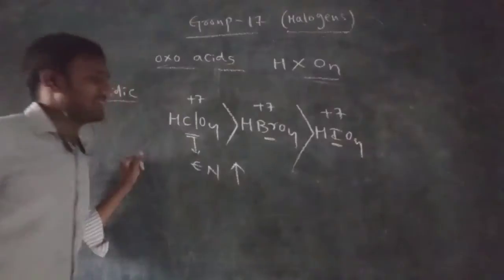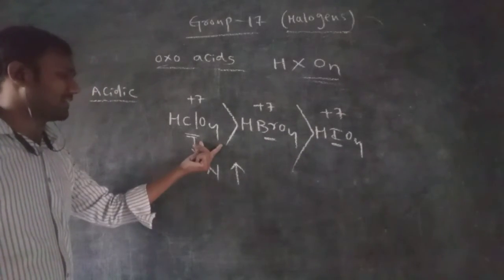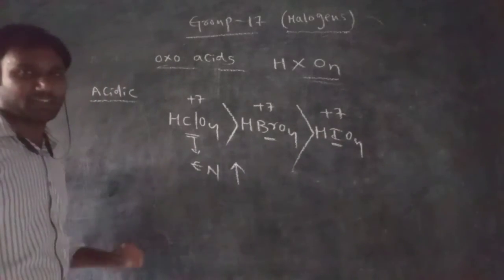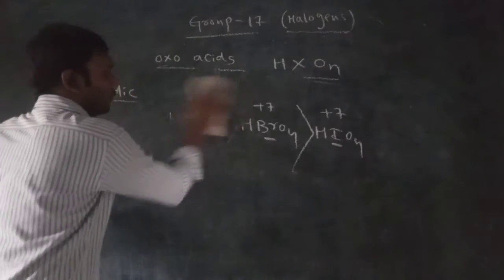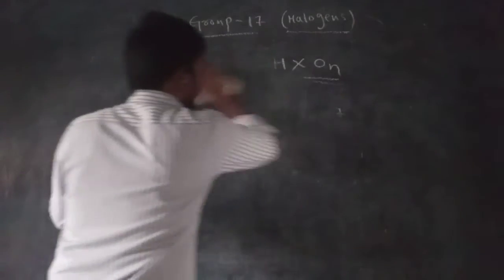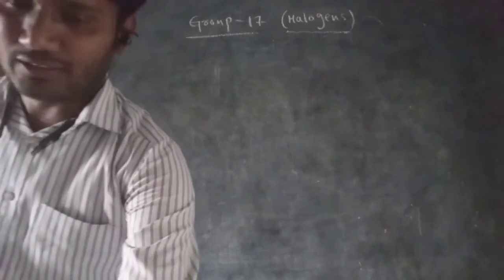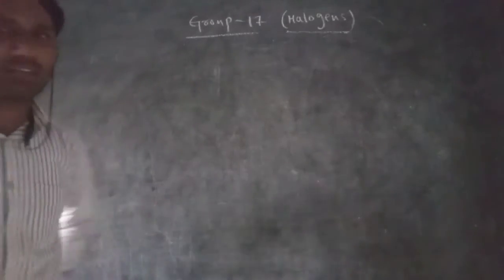Next is perbromic acid, and then periodic acid. So HClO4 has more acidic strength than HBrO4 and then HIO4. This is the reason. This is the very important acidic strength order of HClO4, HBrO4, HIO4. HClO4 has the highest acidic strength due to the highest electronegativity of chlorine. And the next topic is the preparation of chlorine.